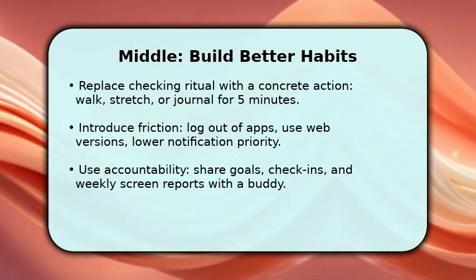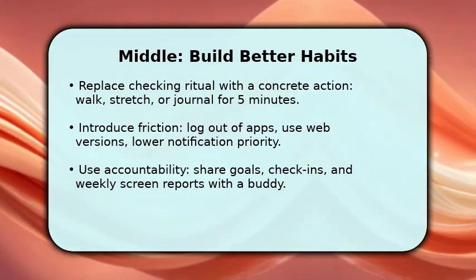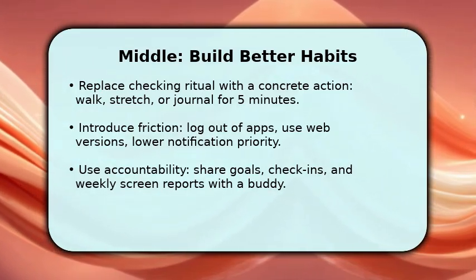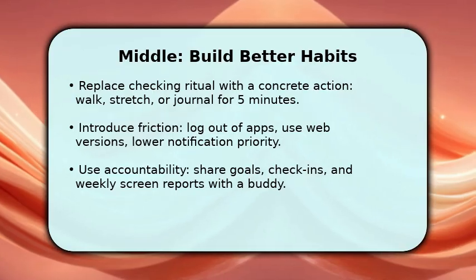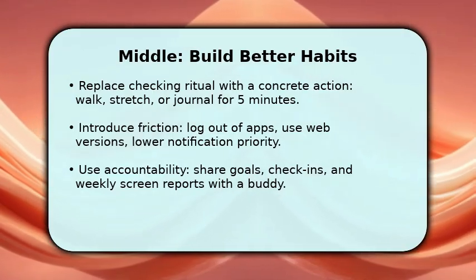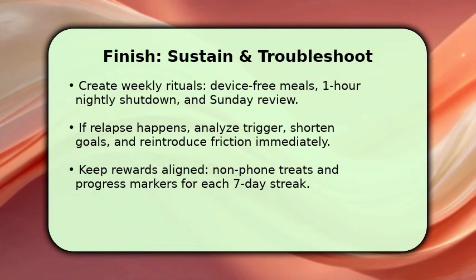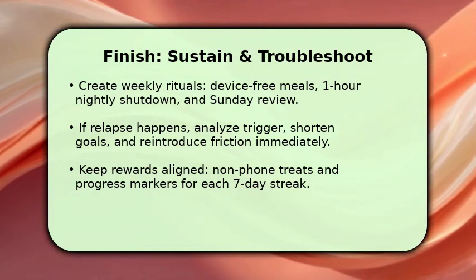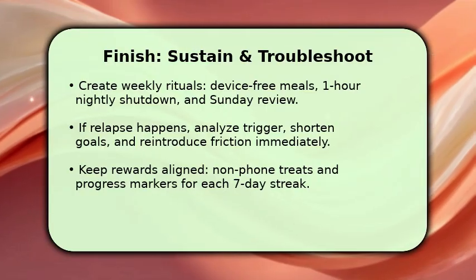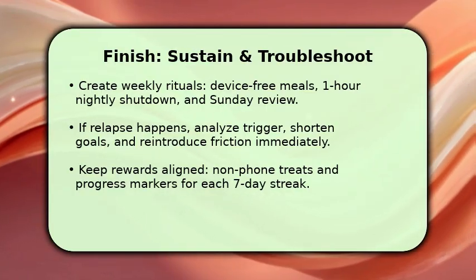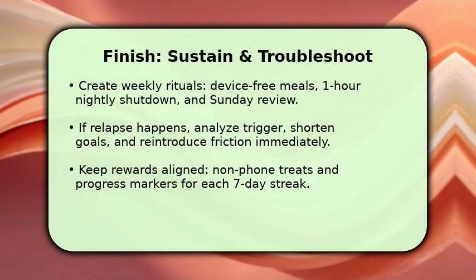Once these systems are active, create external accountability. Tell a friend your target, schedule weekly check-ins, and review your screen reports together so progress compounds. You complete the plan by locking in sustainable rituals. Commit to device-free meals, a 1-hour nightly shutdown, and a weekly Sunday review of your habits.